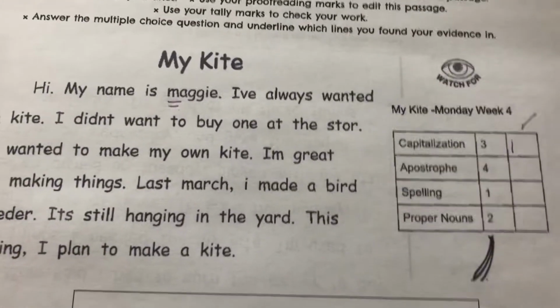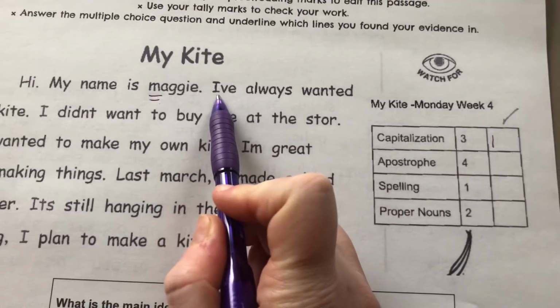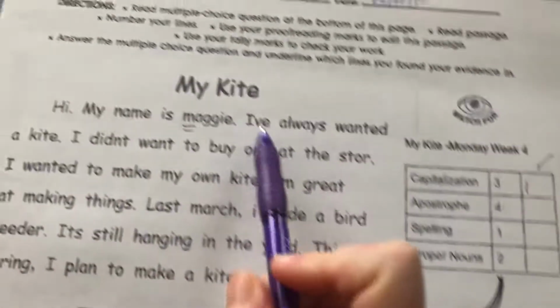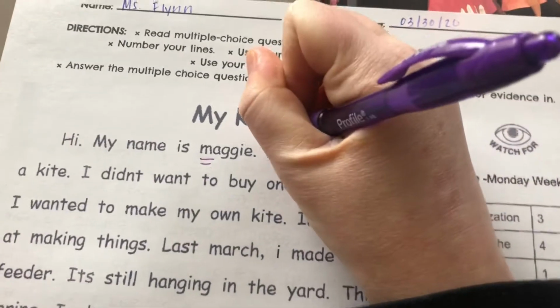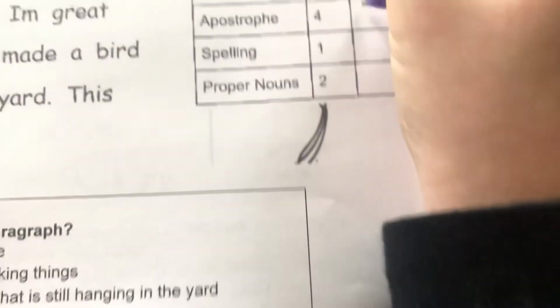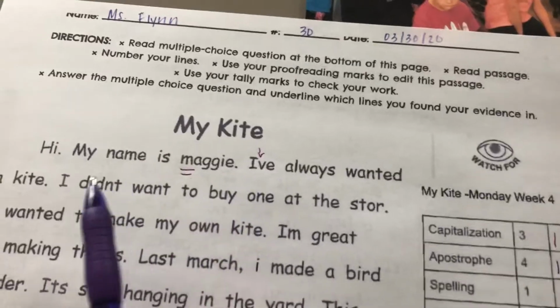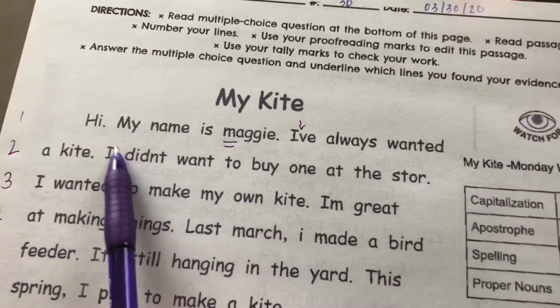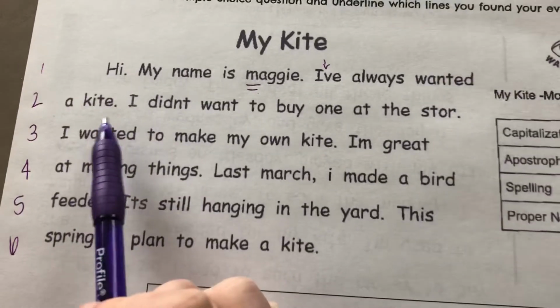All righty. Also right here, I have a contraction. I've stands for I have. So I have always wanted. So I'm going to add in an apostrophe right there. I'm going to put my tally mark over here. Alrighty, so that line I believe is good to go. Hi, my name is Maggie. I've always wanted. Alright, down to line 2 it says a kite.